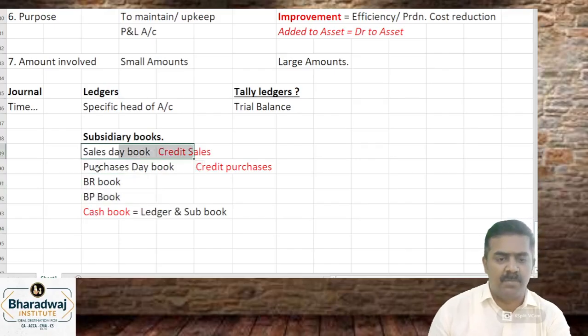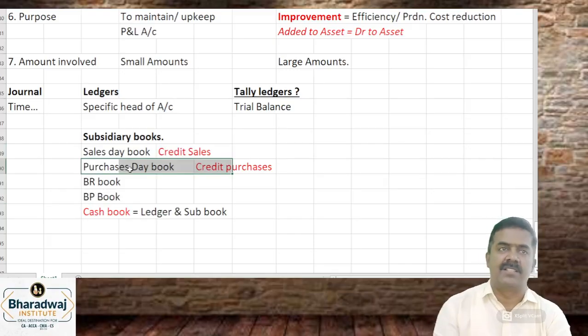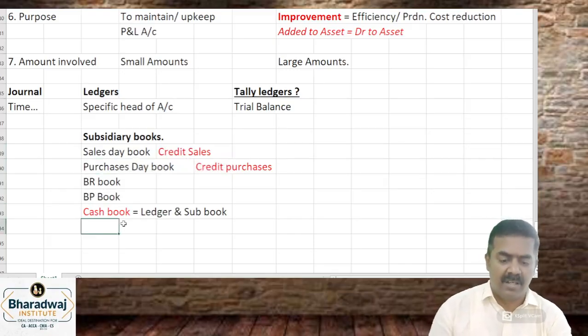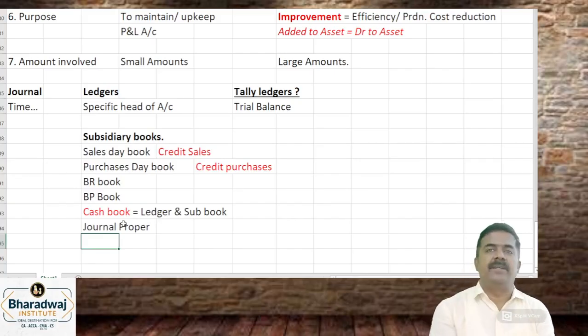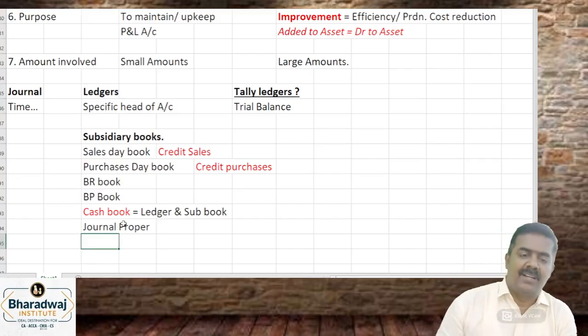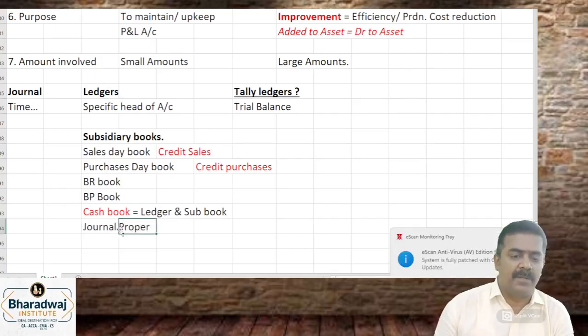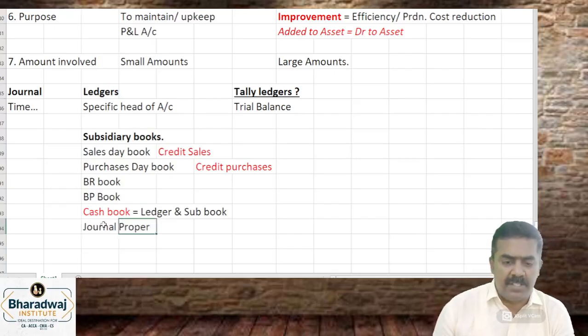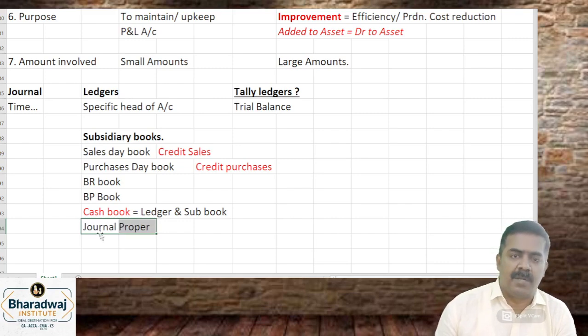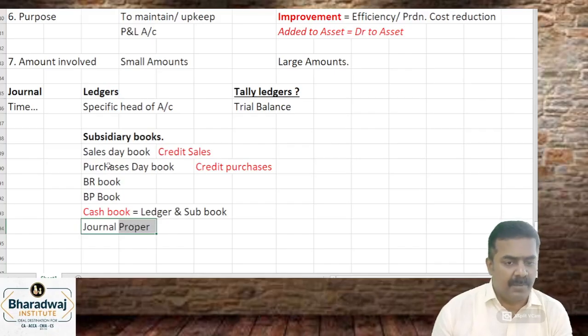அதே மாதிரி sales day book, purchase day book மாதிரி we'll have a sales returns day book, purchase returns day book and the மாதிரி. Those transactions, general transactions will come in journal proper. For example, salary paid. It will come in which one? Journal proper. Depreciation on assets will come in journal proper. Interest on capital, interest on drawings will come in what? Journal proper.